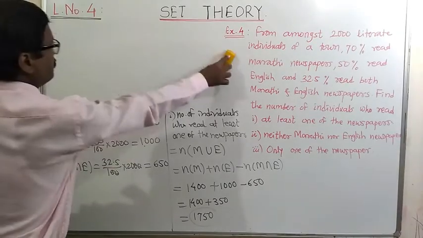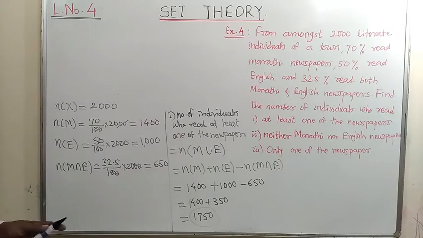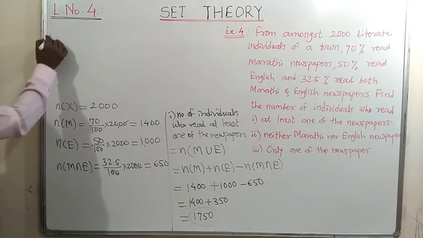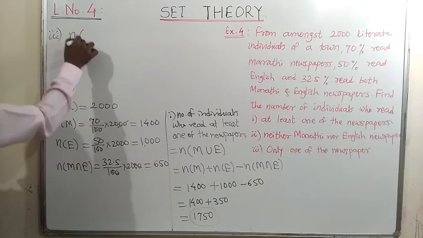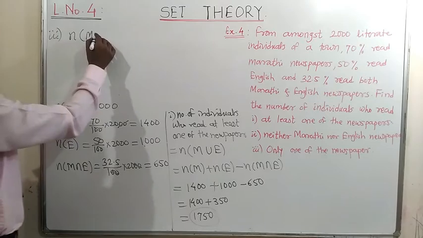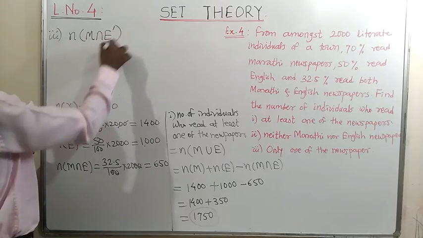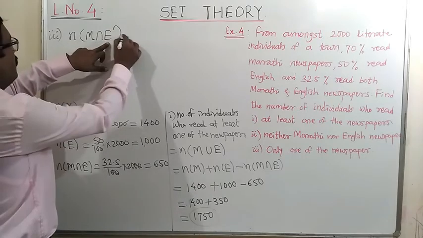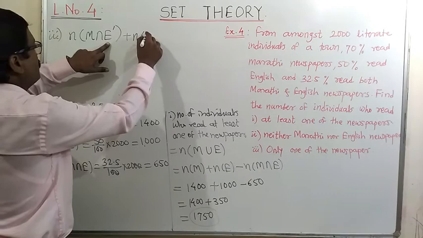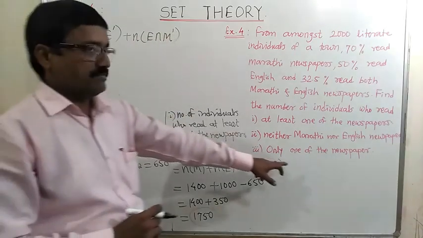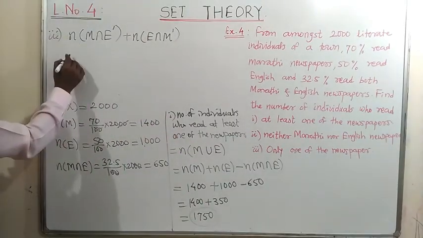Only one of the newspapers means these people read only either Marathi or only English, not both. So that is nothing but the number of elements in M only. Individuals who read Marathi but not English means this. These are the individuals who read Marathi but not English, and these are the individuals who read English but not Marathi. It means only one of the newspapers. Okay, is it clear?